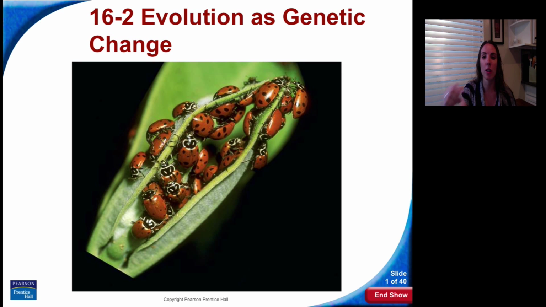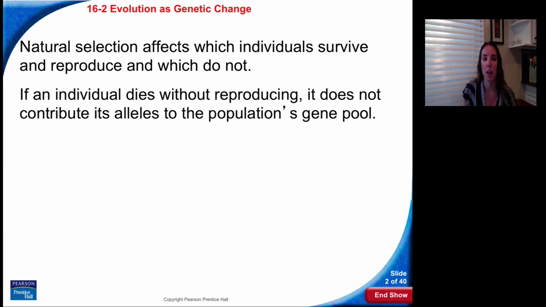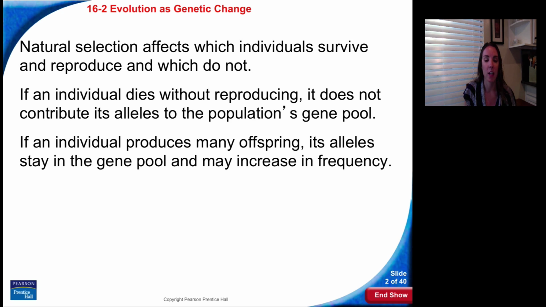Hi, so today we're going to talk about evolution as genetic change. Natural selection affects which individuals survive and reproduce and which do not. If an individual dies without reproducing, it does not contribute its alleles to the population's gene pool. In other words, it doesn't pass on its genetics. If an individual produces many offspring, its alleles stay in the gene pool and may increase in frequency.